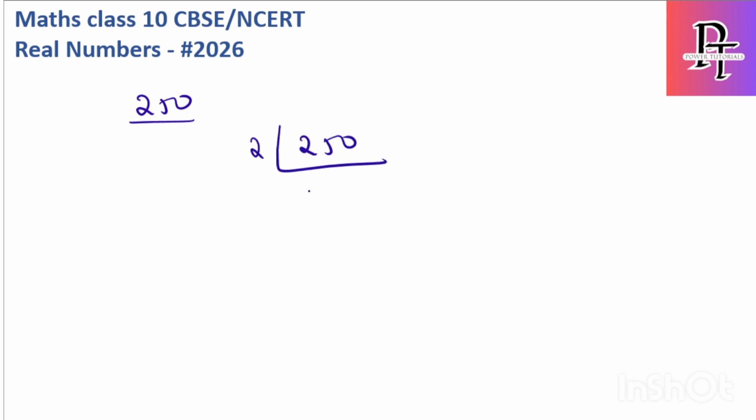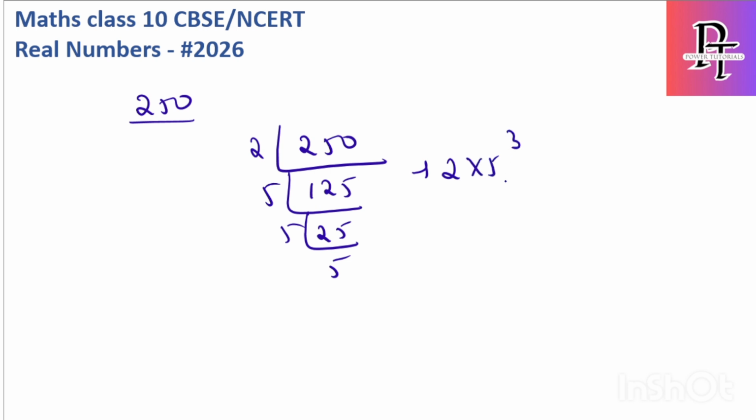If I divide by 2, we get 125, and dividing by 5, 5 25s are 125. Again 5, 5 5s are 25. So here if you notice, we have 2 into 5 cube. So we have 2 as a prime factor and 5 as a prime factor. Hence this ends with 0. But for 4 power n, we don't have the 5. We should have at least one 2 and one 5 factor, then only the number will end with 0.